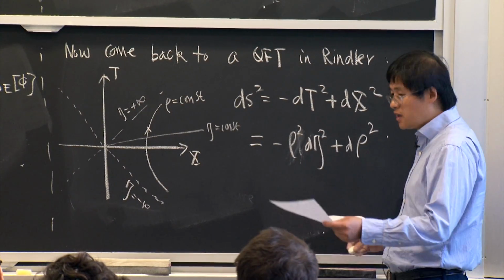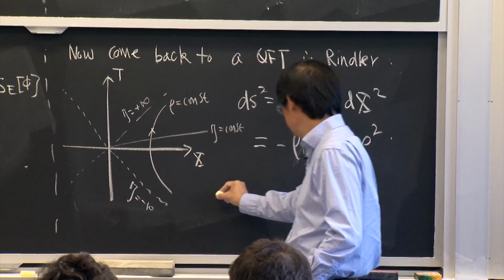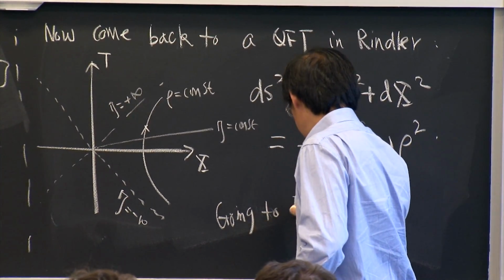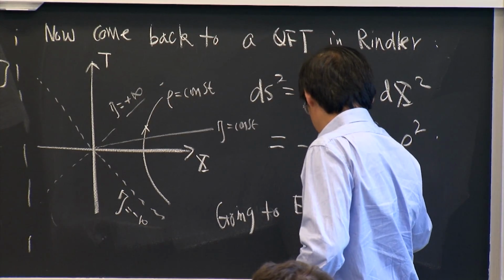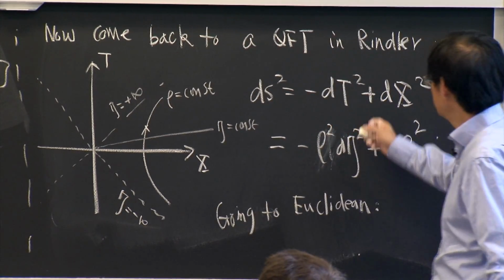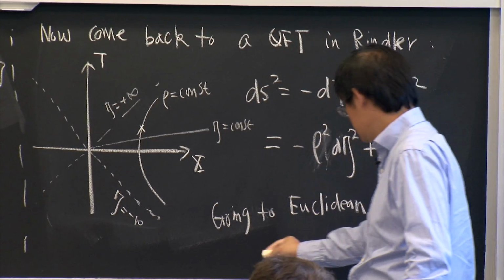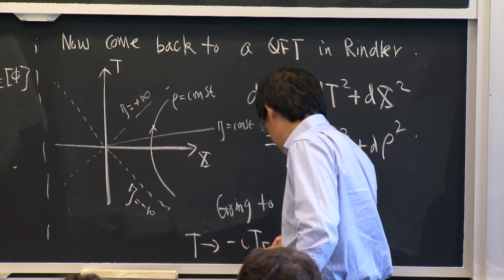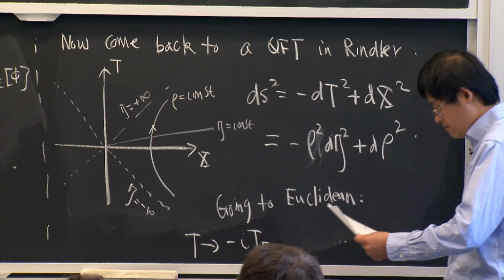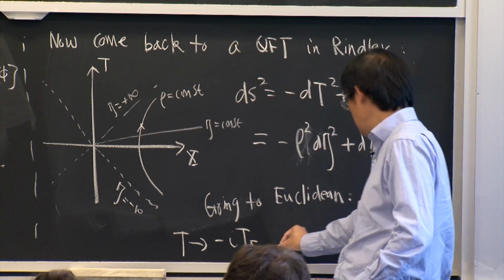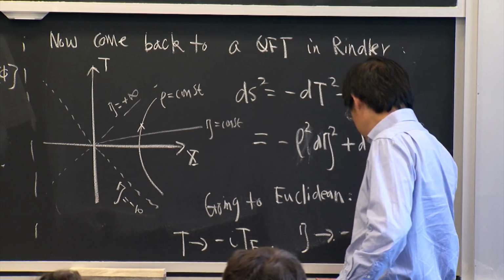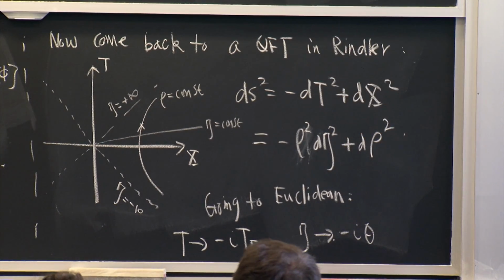And when we go to Euclidean signature, for the Minkowski, of course, t goes to minus i t_E. I call this Euclidean time. For the Rindler, I will do eta goes to minus i theta. Use my notation from before.